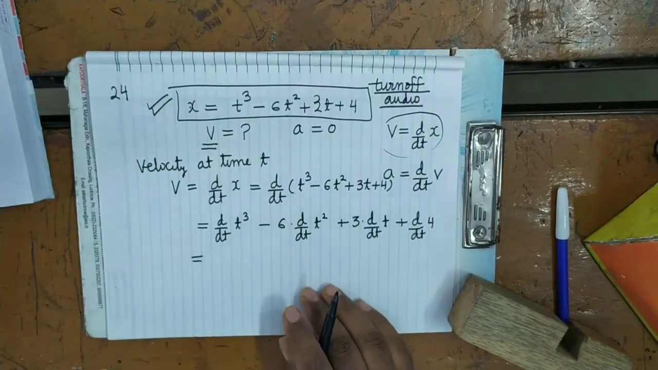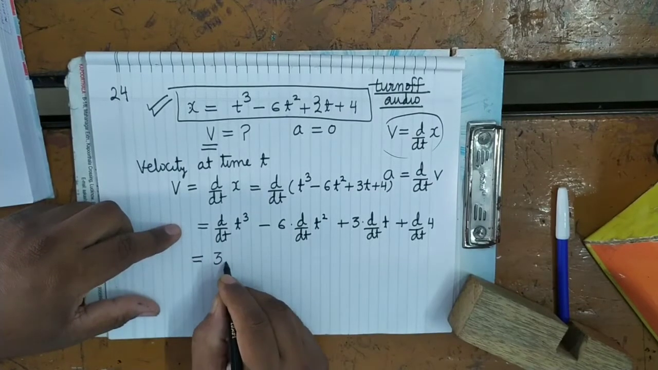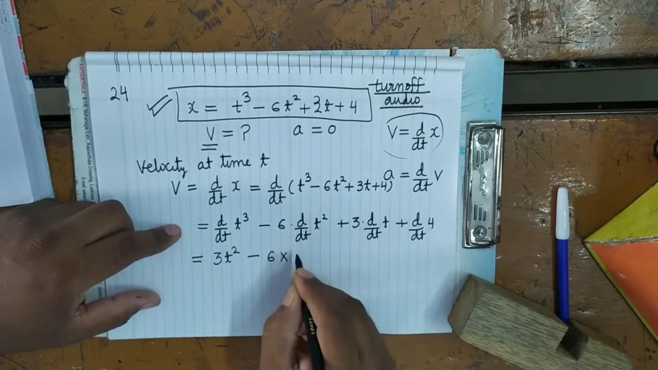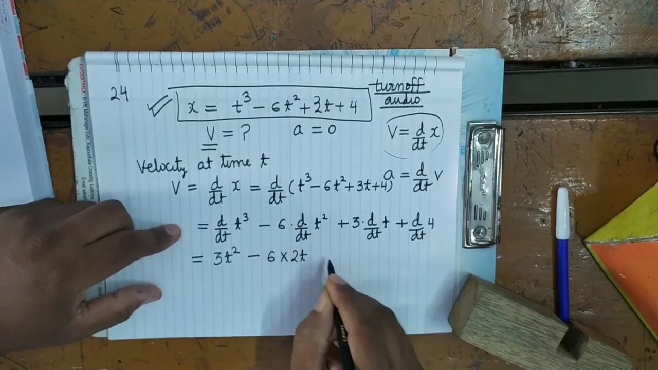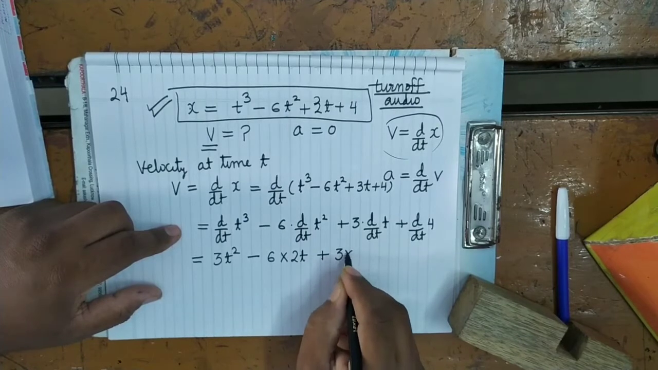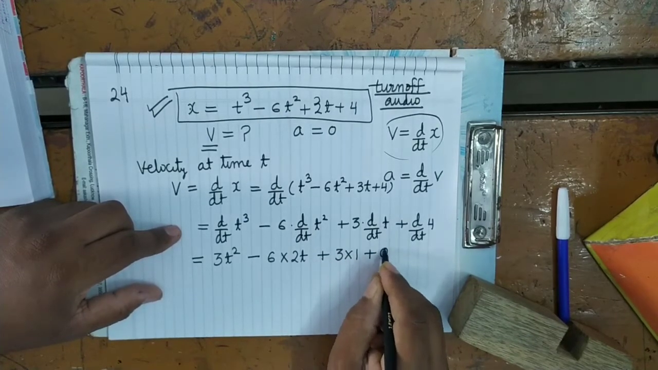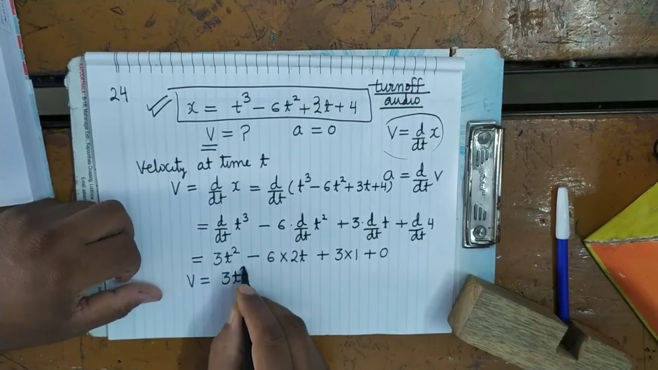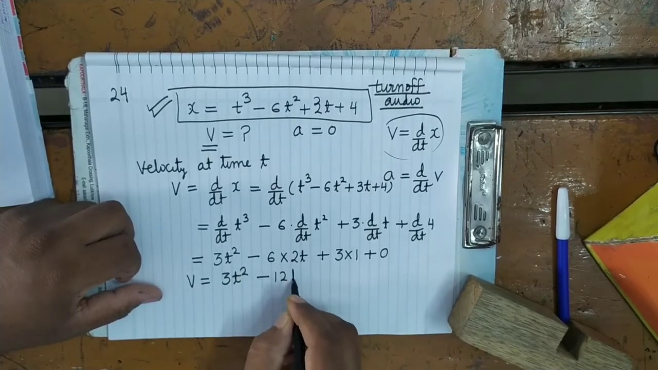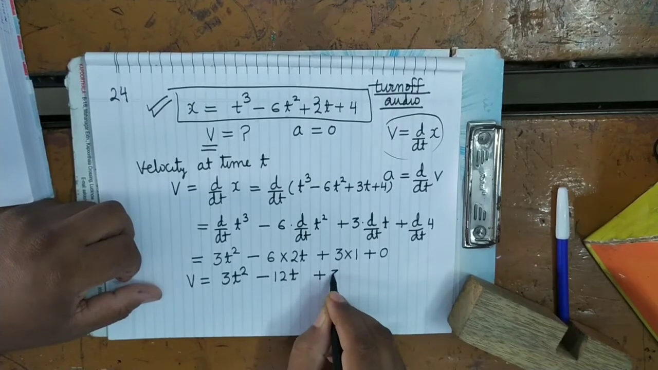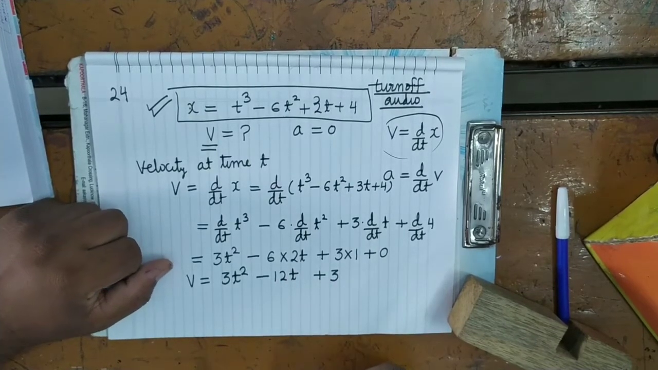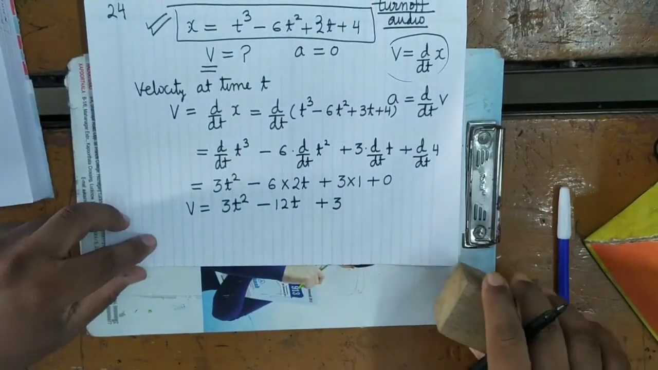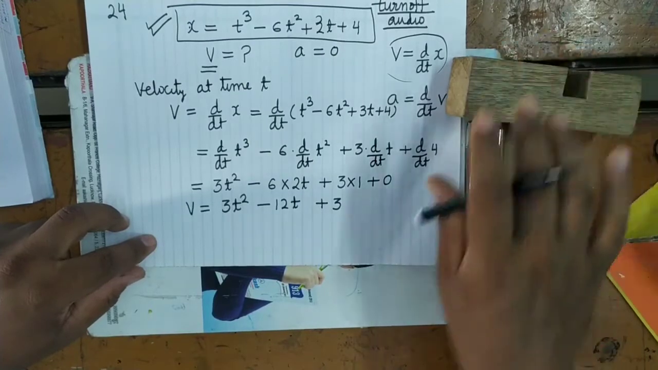So see here, what will this be? It will be 3 into t square minus 6 d by dt of t square, that is 2 into t, plus 3 into 1, then it will be 0. So what will the velocity be? It will be 3t square minus 12t plus 3. Is it clear? Now by using the expression for velocity, we will determine acceleration.